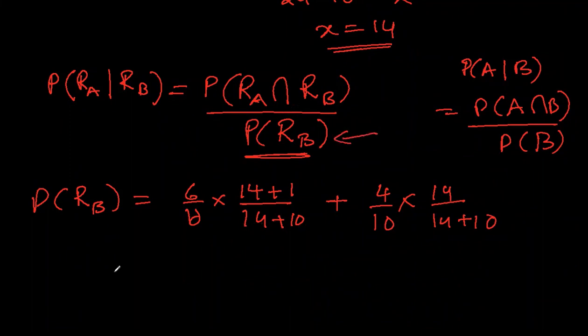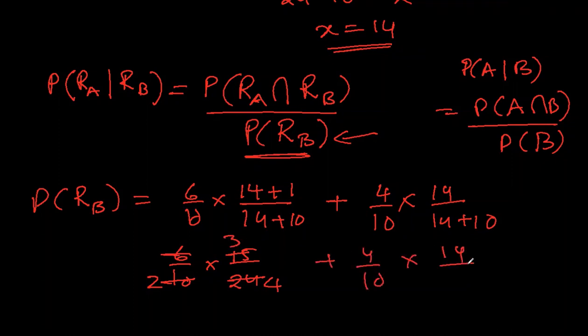Let's simplify this and substitute that here. 6 over 10 multiplied by 15 over 24. 6 cancels this. 10 is 5 times 2, 5 times 3. Plus 4 over 10 times 14 over 24. Again, this cancels here, and here is 7 and 5.